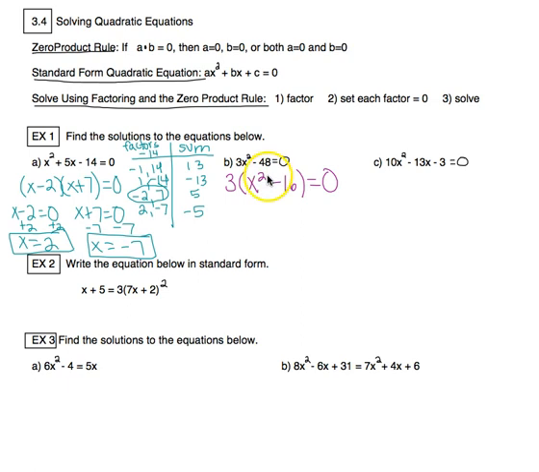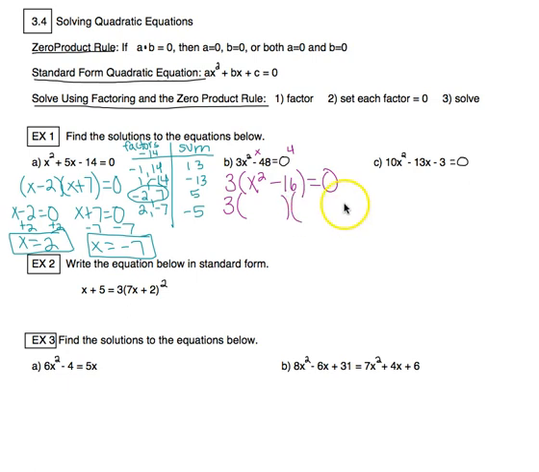Since this exponent is not divisible by 3, we'd be looking at difference of squares. So x squared, does that have a perfect square root? Sure does, it's x. 16, does that have a perfect square root? Sure does, it's 4. So this is a difference of squares.